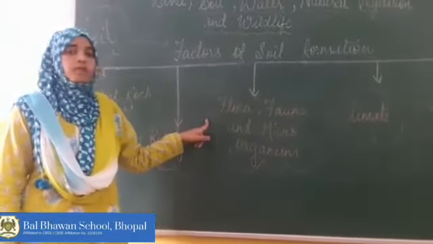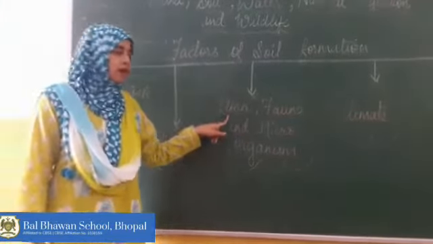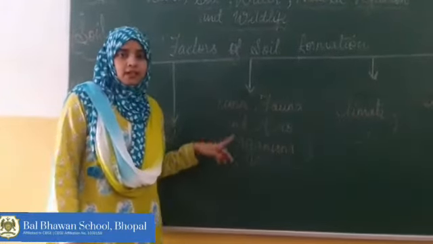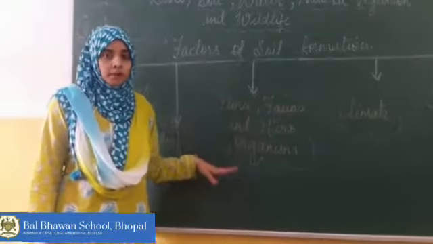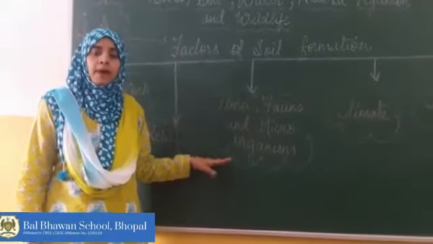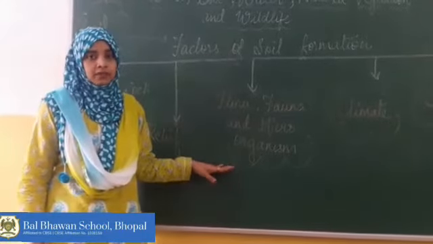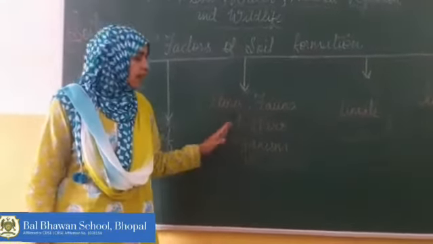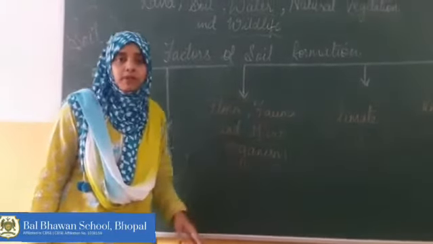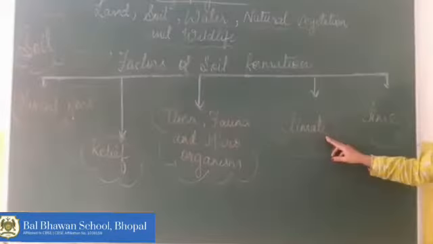The third factor of soil formation is flora, fauna and microorganisms. These three affect the rate of humus formation. Now what is humus? Humus is the dead, decayed matter of plants and animals. It is very important because humus acts as a natural fertilizer for the soil.